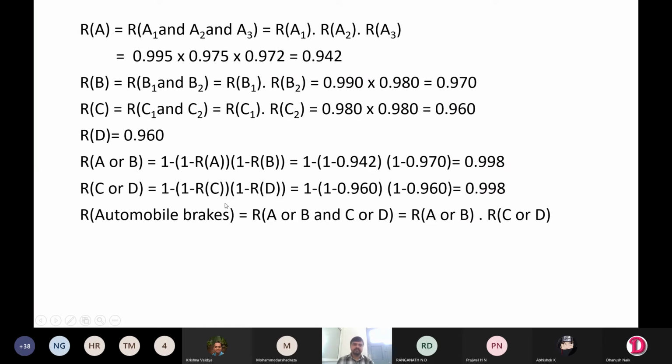So next, reliability of the overall automobile braking system. So R of A or B and R of C and D. So that will be given by this value. If you multiply these two, that will give you the overall reliability.